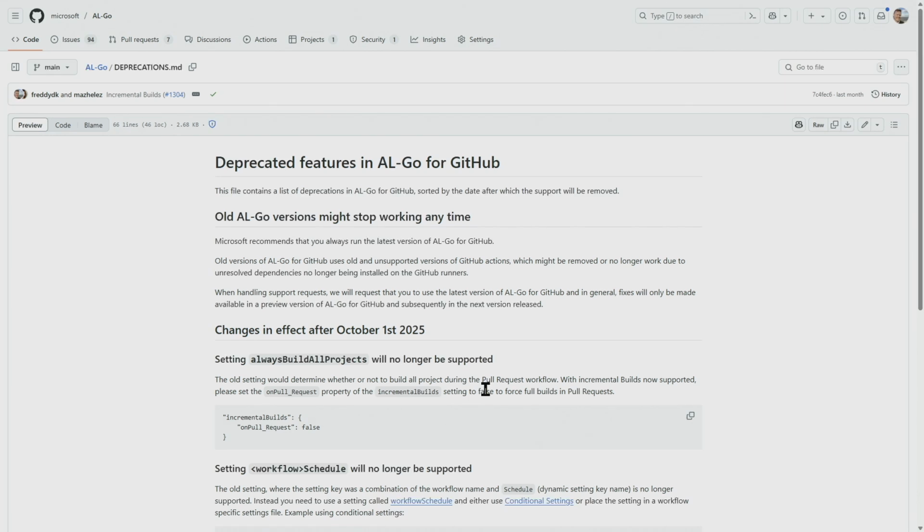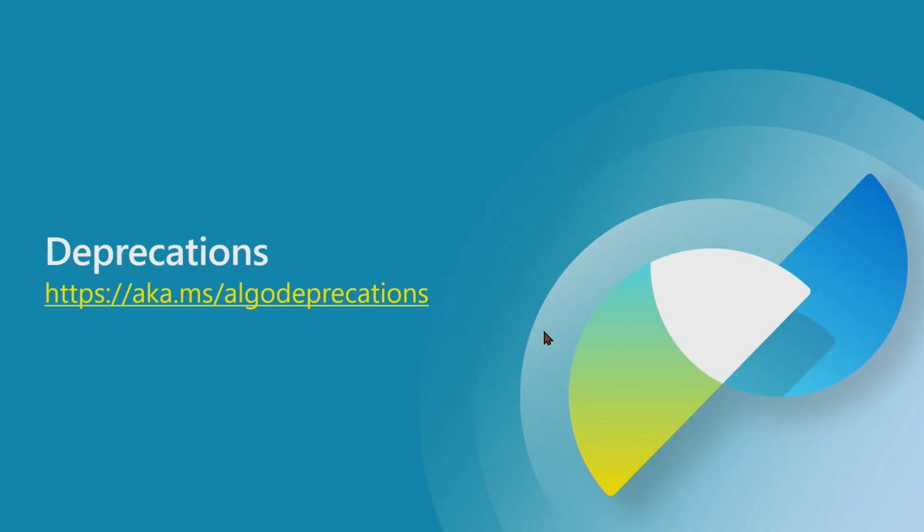There are some changes in effect that will stop working after October 1st this year. And you'll find those here. You'll also get warnings in the build if you're using these features. So consult this site, aka.ms/ALGO-Deprecations, to see what's being deprecated in the near future.